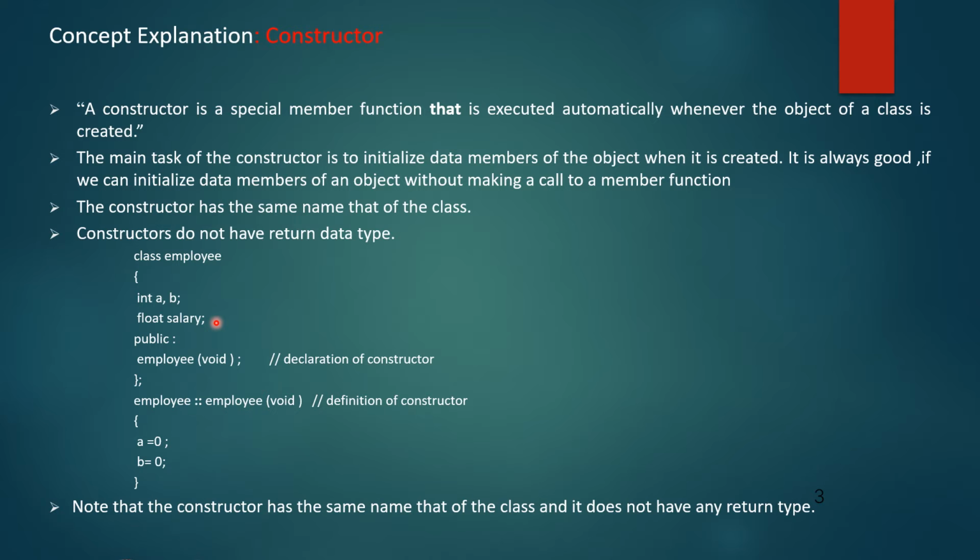Now see, a constructor does not have any return type. So in the outside member function declaration, before the class name, we will not have a return type. Then employee is the class name, then the scope resolution operator, then employee, which is the constructor, and then void, and we have assigned variables a and b the value 0. The constructor name and class name should be the same and it does not have any return type.